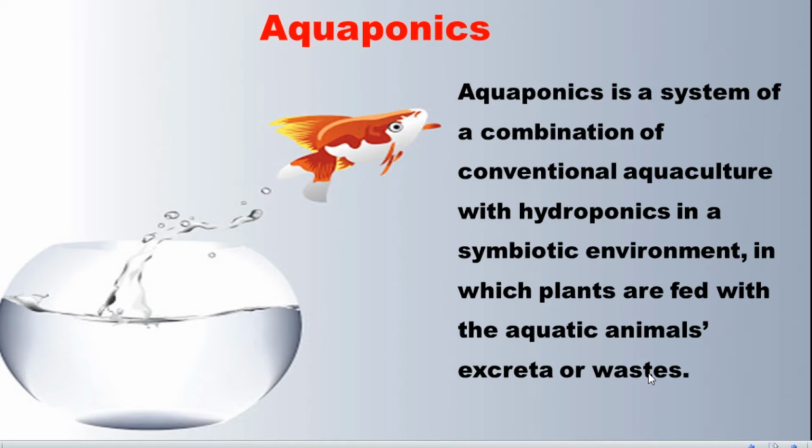This is what is called aquaponics. It is the system where we cultivate aquaculture as well as hydroponics, the fish farming and the plants connected together, each getting benefit in a symbiotic environment.